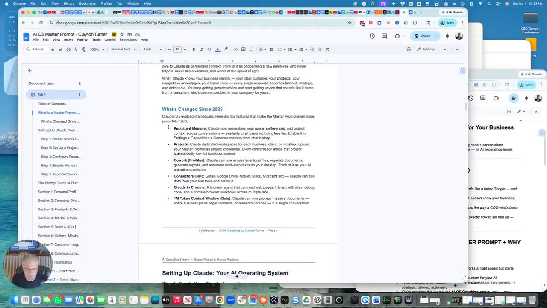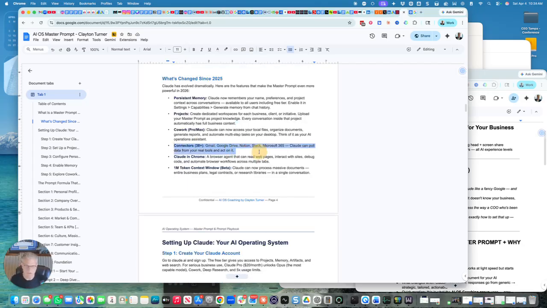Here are Claude's new skill sets, and I'll go into it just a little bit. Persistent memory: if you turn on this setting, it will remember everything about you and your conversations. If you turn that on in the settings, then it saves it to memory. Projects are dedicated workspaces for client initiatives, and I'm going to show you how to do that. Co-work will actually do tasks for you, and it will tie into other apps and your documents and complete tasks for you. I'm going to do that in a whole other video.